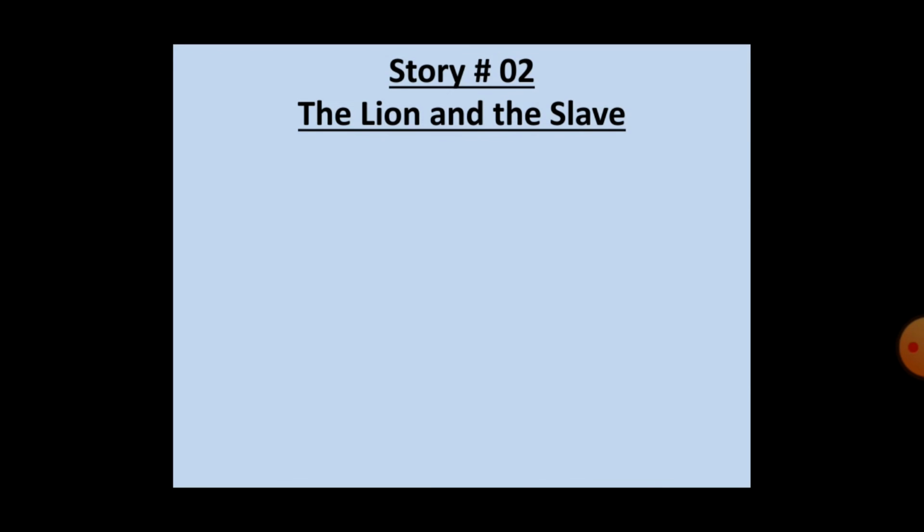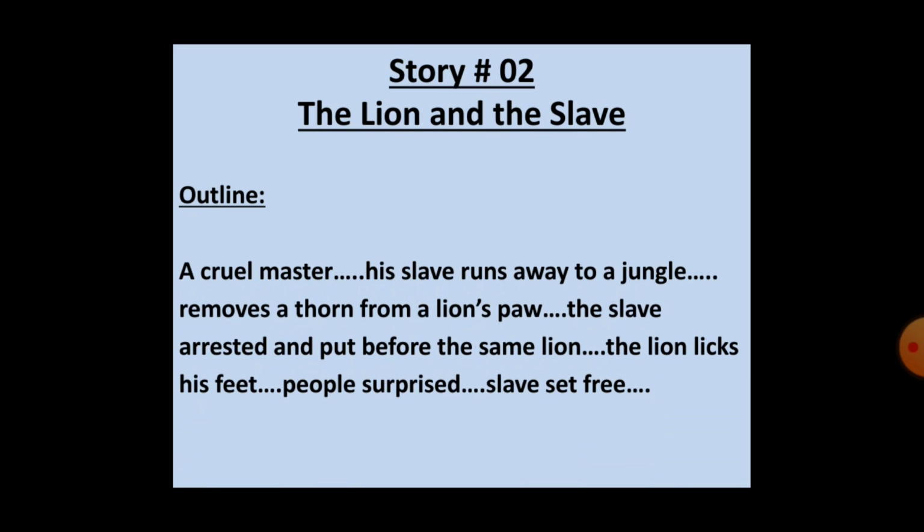Okay students, now I move towards our second story, the Lion and the Slave. Now again I am reading the outline, then I will explain the story. The outline tells that a cruel master, his slave runs away to a jungle, removes a thorn from a lion's paw. The slave is arrested and put before the same lion. The lion licks his feet. People surprised. Slave set free.